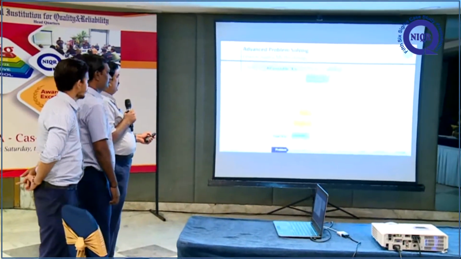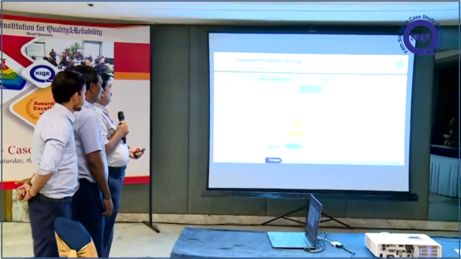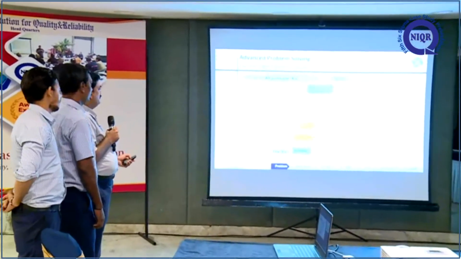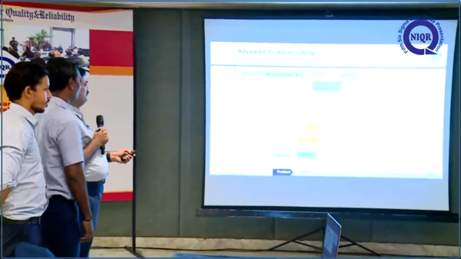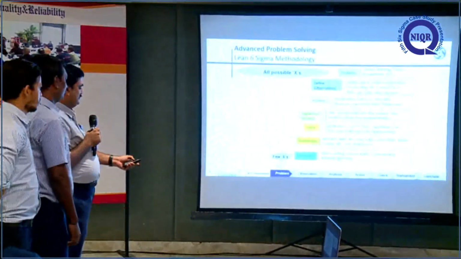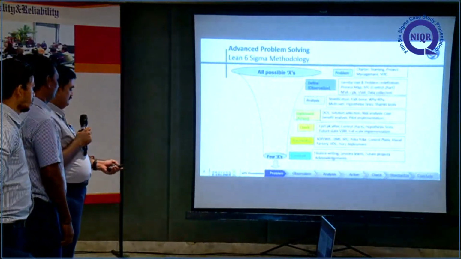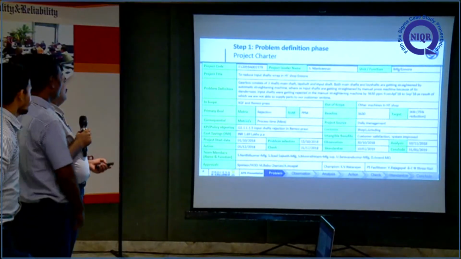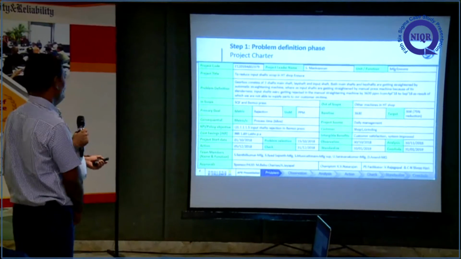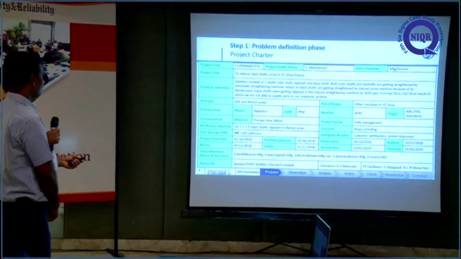So we did a project based on the Lean Six Sigma methodology. That is an advanced problem solving methodology. There is DMAIC methodology only, the same. A small portion of standardization is included in this methodology here. That's all. This is our charter. Our title is to reduce the input shaft scrap in heat treatment shop in Ennur.